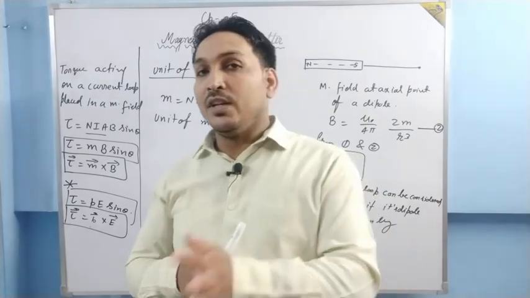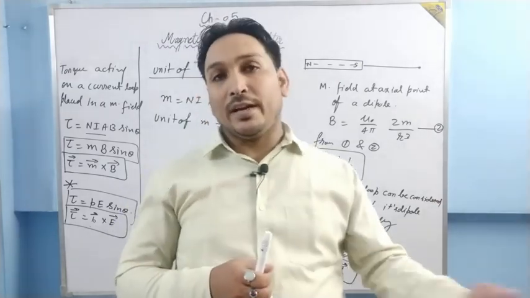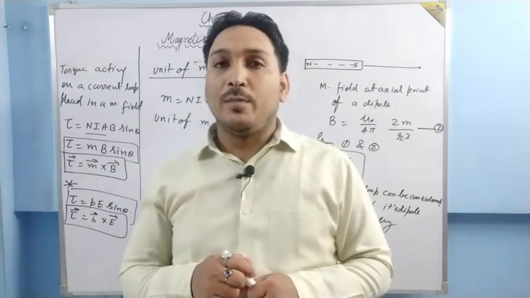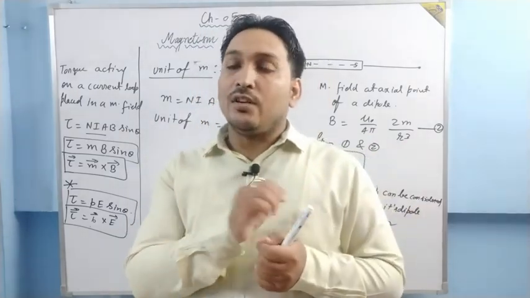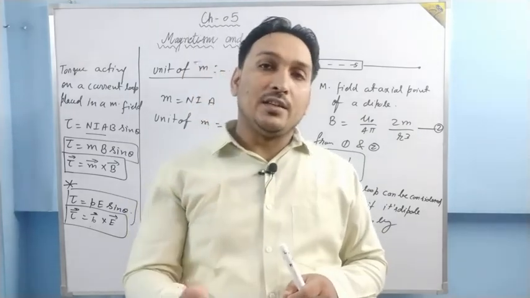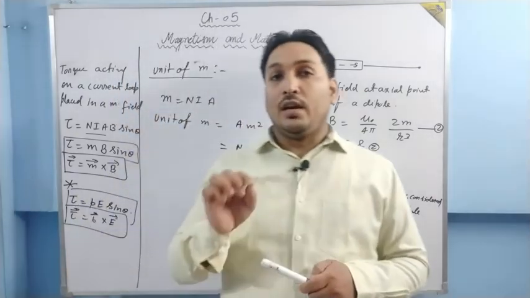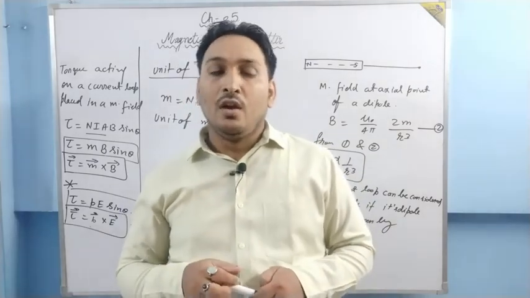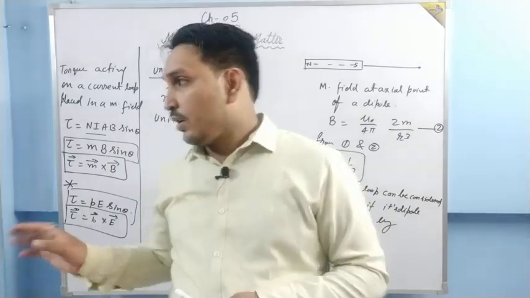But if the arrangement is such that one magnetic moment is cancelled by the magnetic moment of another, then what will happen? The material will not behave as a magnet. So if the loops add constructively in terms of magnetism, the material will behave as a magnet, and if they cancel each other, the material will not. So in the next video lecture, we will talk about how the electron orbit behaves as a magnetic dipole, or the magnetic moment of an electron orbit. Okay, so this is what we have studied today.